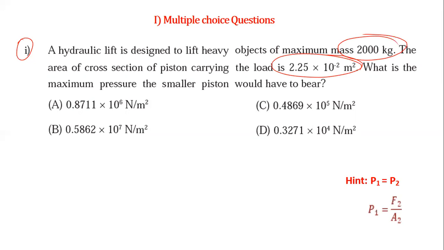By Pascal law, pressure is transmitted equally. So by Pascal law, you have to find out this P1 is equal to this F2 by A2. Use this formula, then you will get the answer. This is the area, and this mass is given in kg. So F2 you can write m2g divided by area.